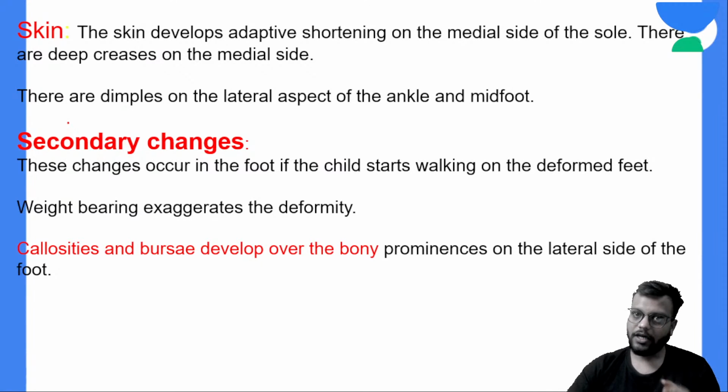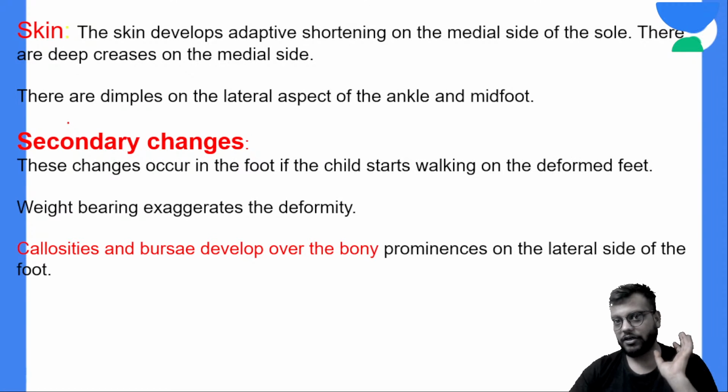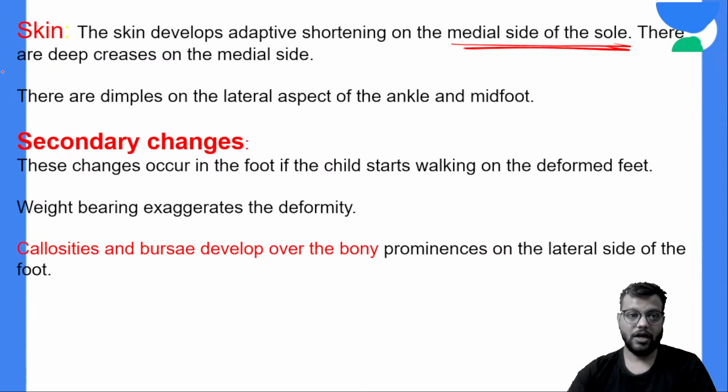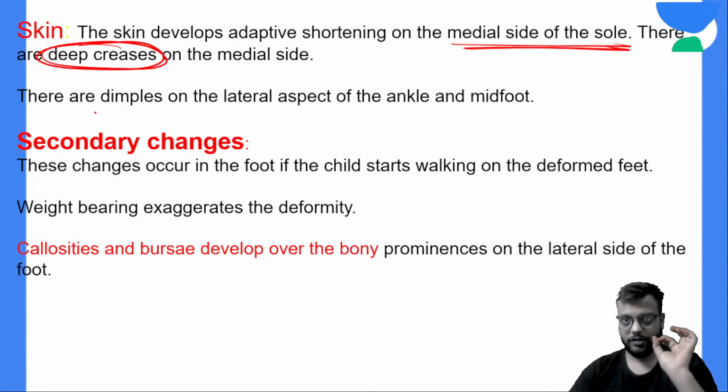Now the skin condition is very important, and it will help you diagnose CTEV clinically. In the skin condition you have to check for two things. First, on the medial border, due to the cavus you will have a deep crease on the medial side of the sole, whereas on the lateral side you will have dimples with prominent bony prominences.